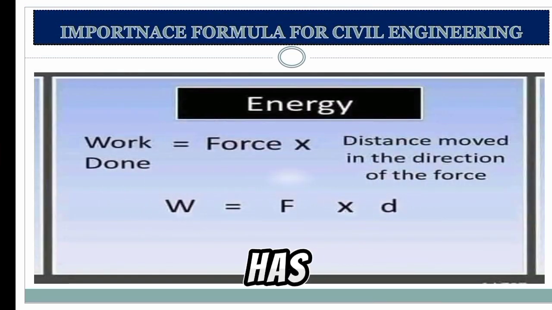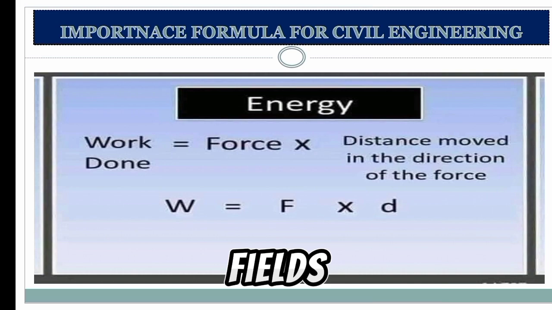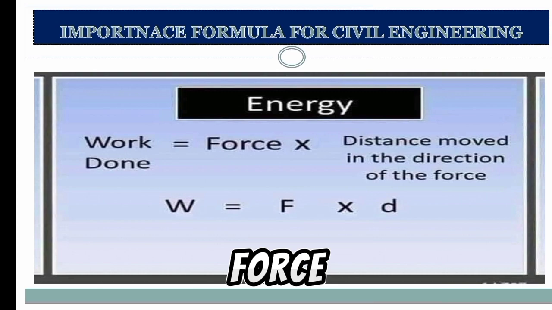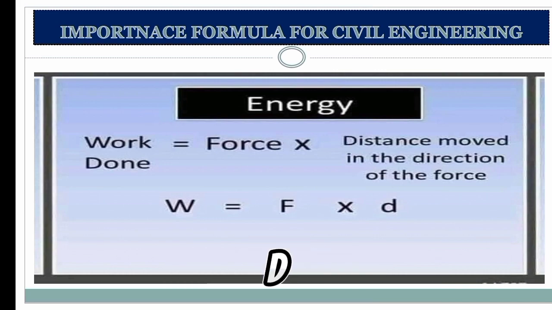Next is energy. All engineers use this formula in our field. What is energy? Work is equal to force and the distance moved in the direction of the force, and is called energy. Energy, represented by W, equals F times d.